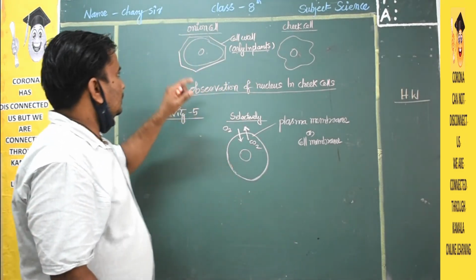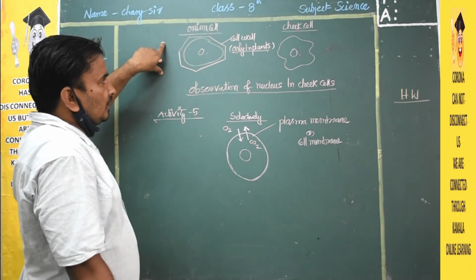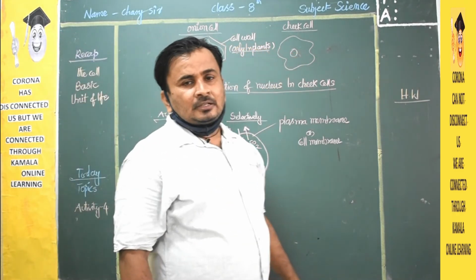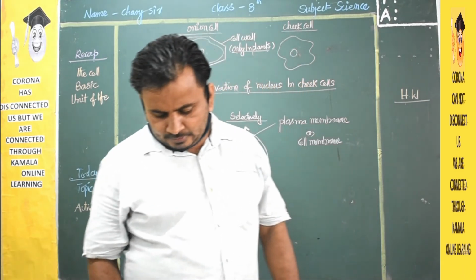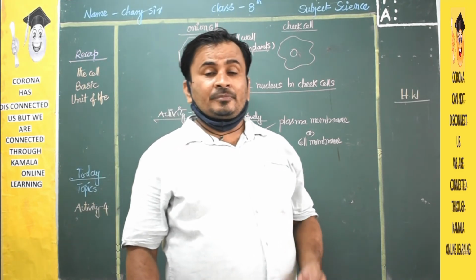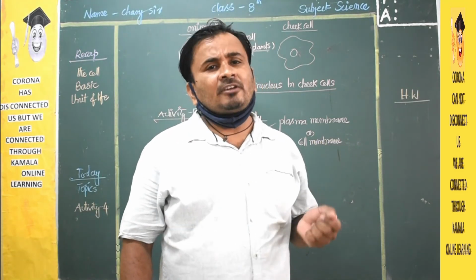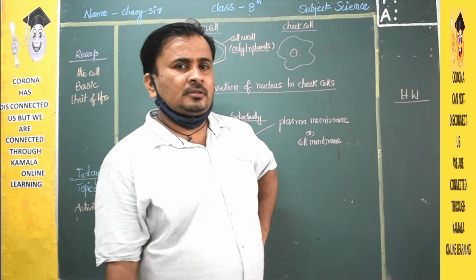The cell wall is very important to protect the plant. The cell wall will not be there in animal cells. It gives rigidity to the cell. Very important, it will give rigidity. What is the meaning of rigid? Strong. Why will the cell wall be there in plants?